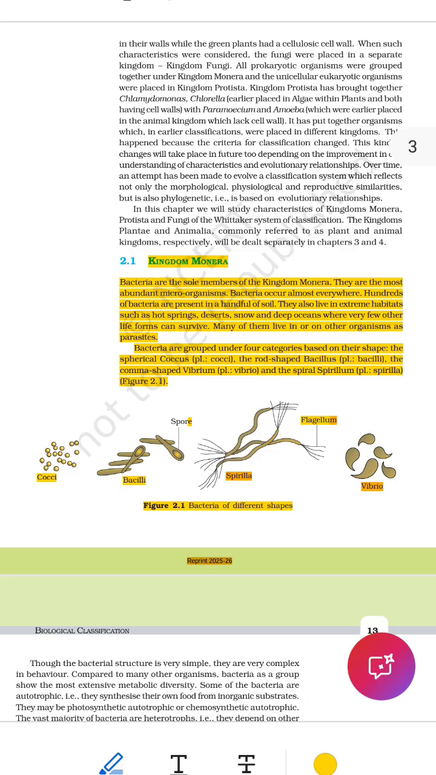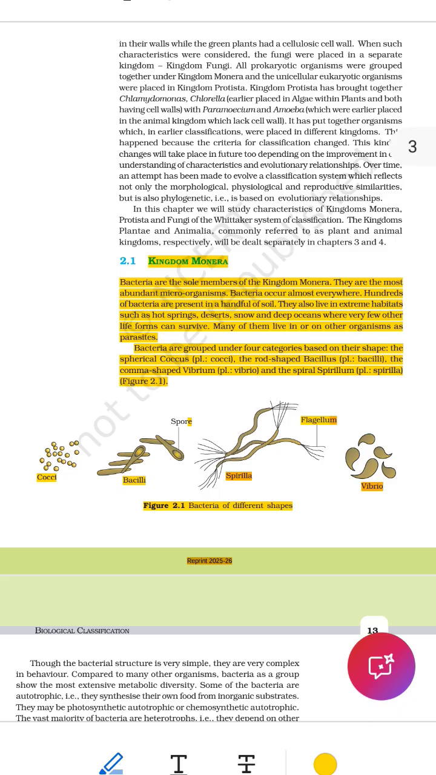In extreme habitats, this means in very hard, dangerous, or unusual places, such as hot springs, deserts, snow, and deep oceans. These are examples of extreme places. Hot springs, very, very hot water. Deserts equals very dry and hot. Snow was freezing cold. Deep oceans, dark, cold, high pressure. Live in places where almost nothing else can survive, like boiling hot water, freezing snow, or deep under the sea.